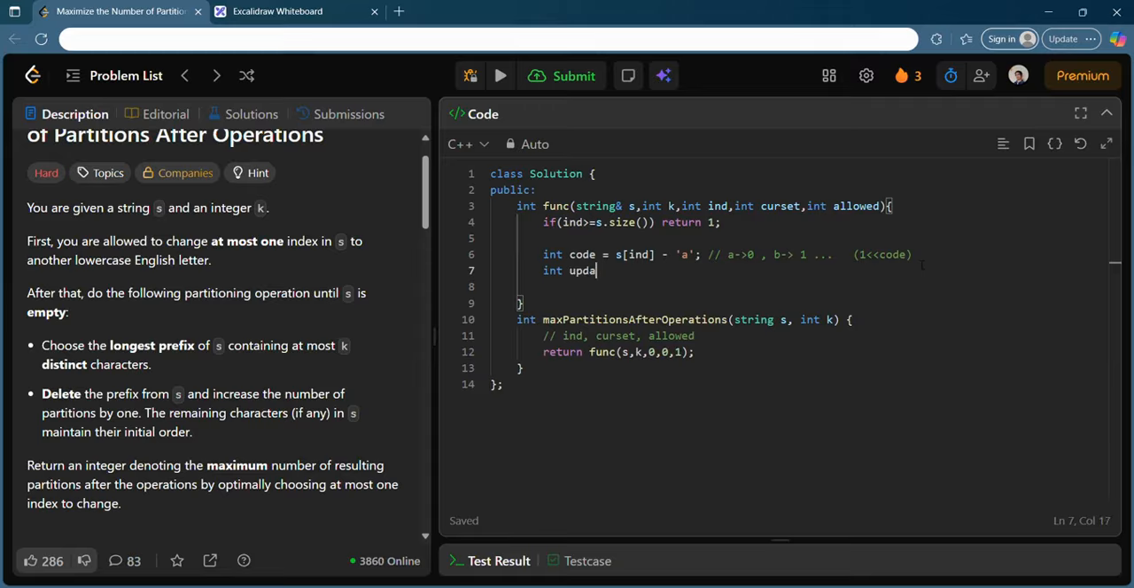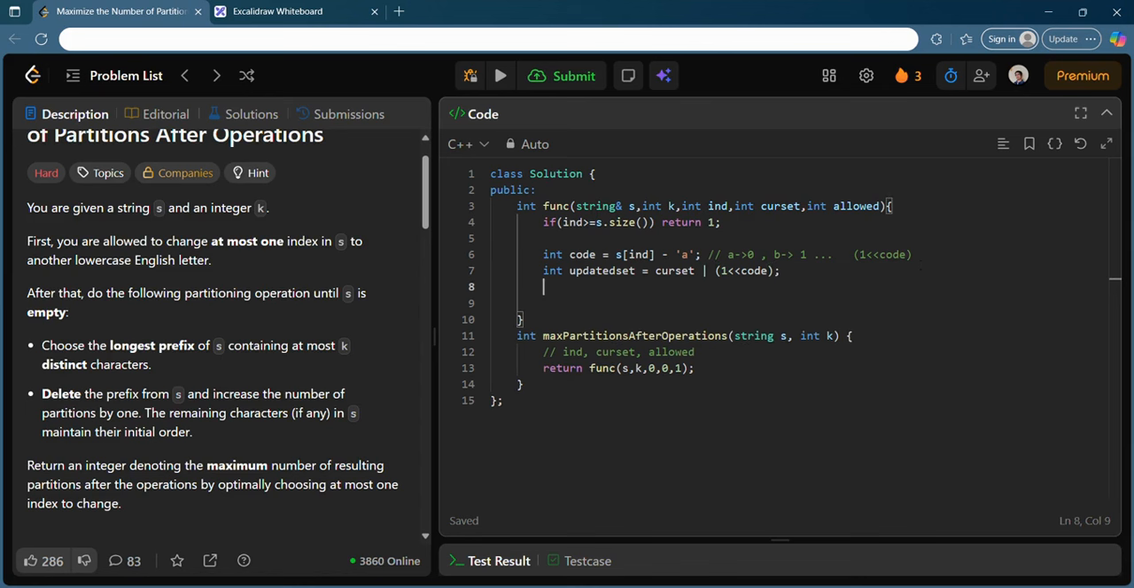And I will try to have an updated mask, because I will try to take my current element into the set. So I will take an updated set instead of mask. What will I call it? I will call it current set, or with one left shift of code. I hope it is understandable for you. You are setting the coded bit in this updated set, because you are trying to see whether I can take the current element or not.